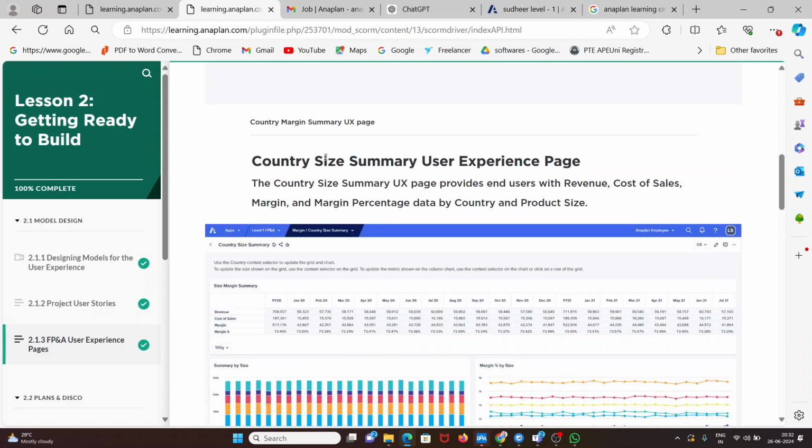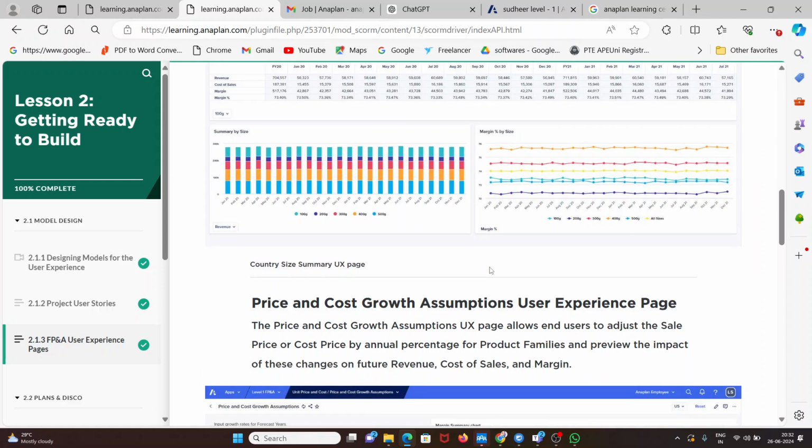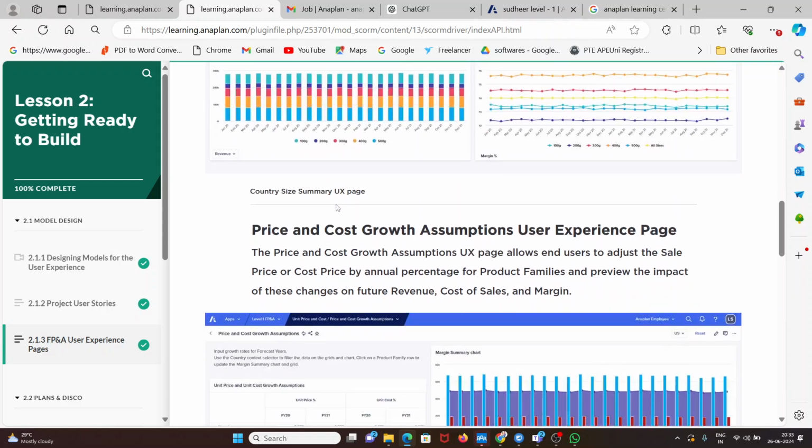Here he is checking the country size summary, country-wise and size-wise. He is seeing margin percent by size. They provide the sizes, like 10 grams, and how much margin they are getting, like for 200 grams. Here they are coloring, we can see this blue color, and here it is showing yellow, showing how much they are increasing. In detail he will see it here. This is basically a line chart. If the customer requests a line chart, we prepare it like this. If the customer requests a bar chart, we prepare it like that. This is just an example.